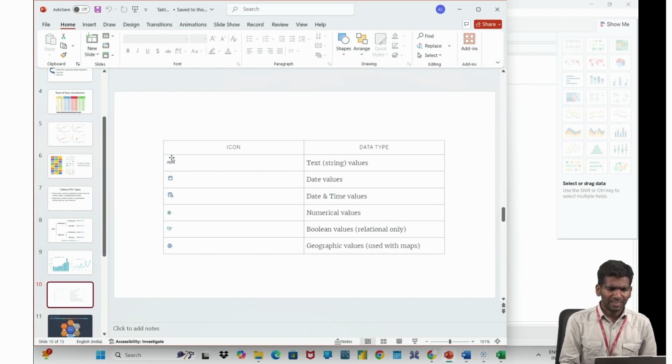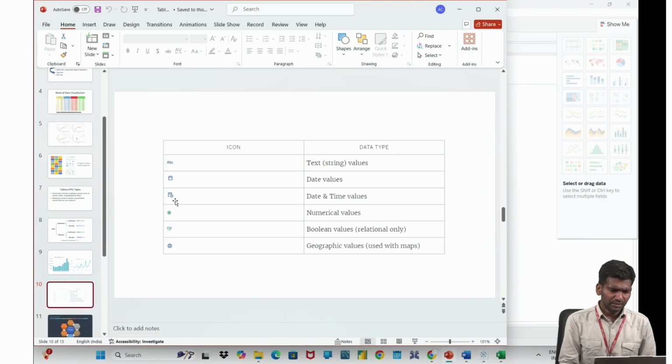Okay, so if the symbol appears like this, that means that column is in text format or string format. All my data columns will be appearing on the left side, right, with symbols. If the symbol is like this, it is date values. That means that column consists of dates.